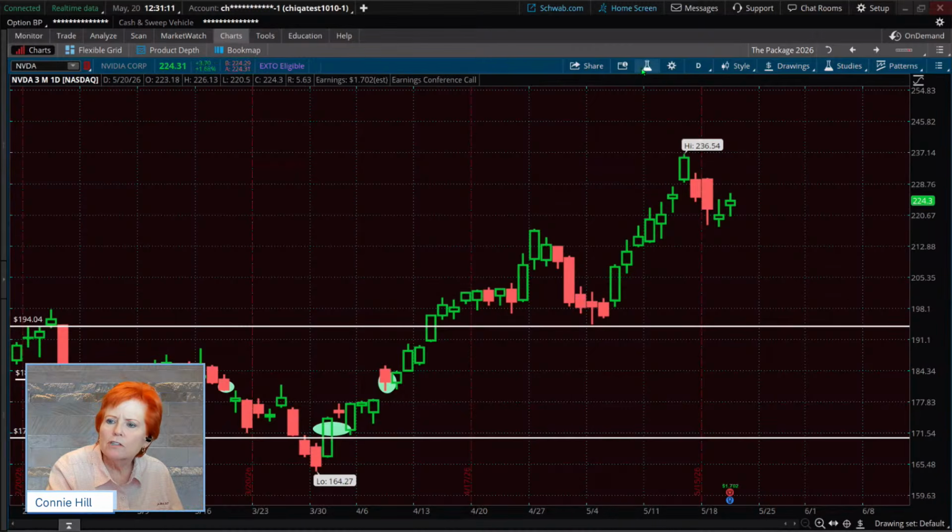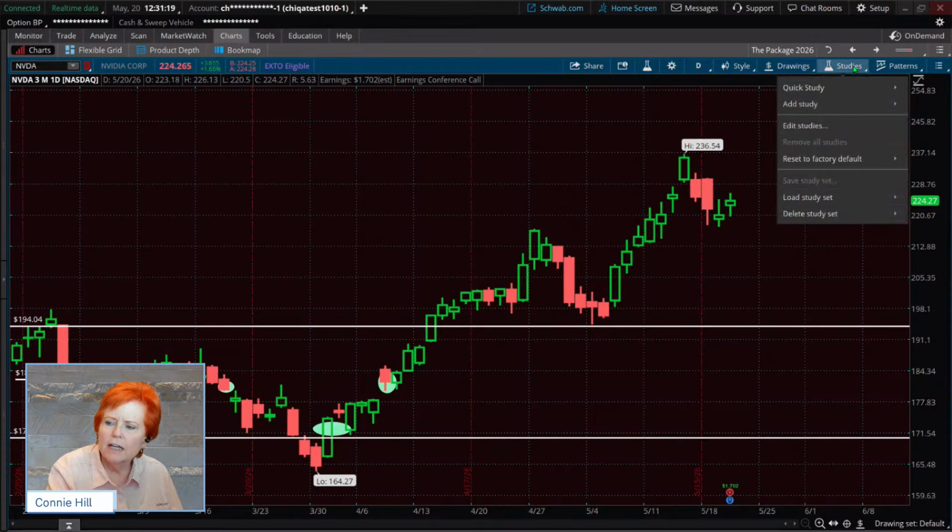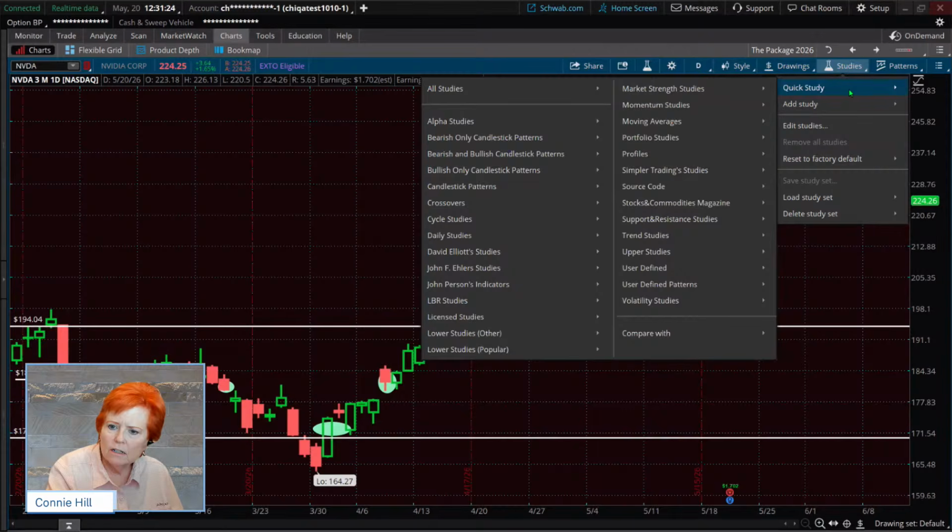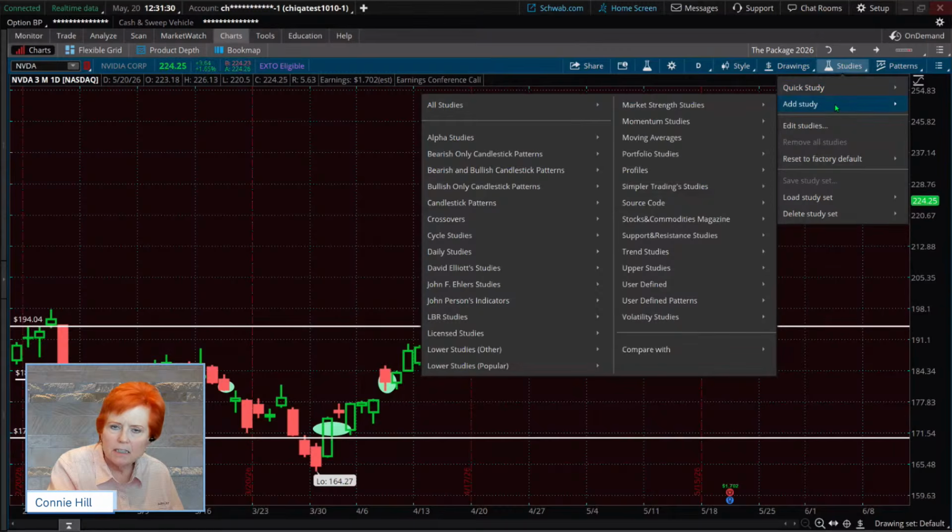You can click on this little beaker here, which is Edit Studies. There's another Studies over here, and it has the word Studies on it. If you click on Studies, it's going to give you a choice of a quick study, which means some of these that are already configured for you, and you can go in and pick it. Or you can pick Add Studies, and it puts them in groupings. There's one way to do it.